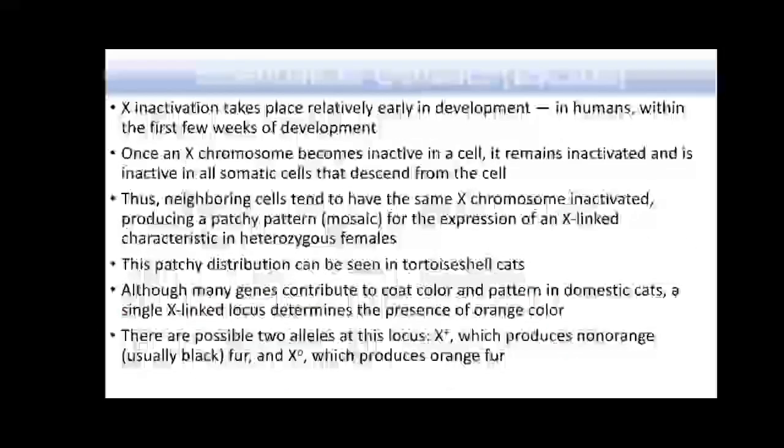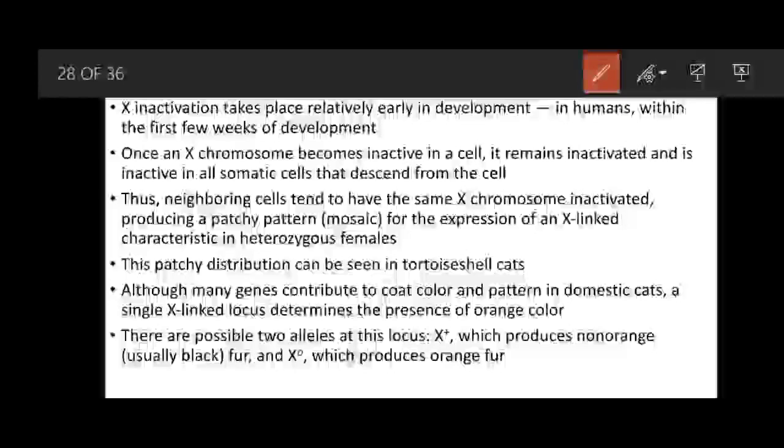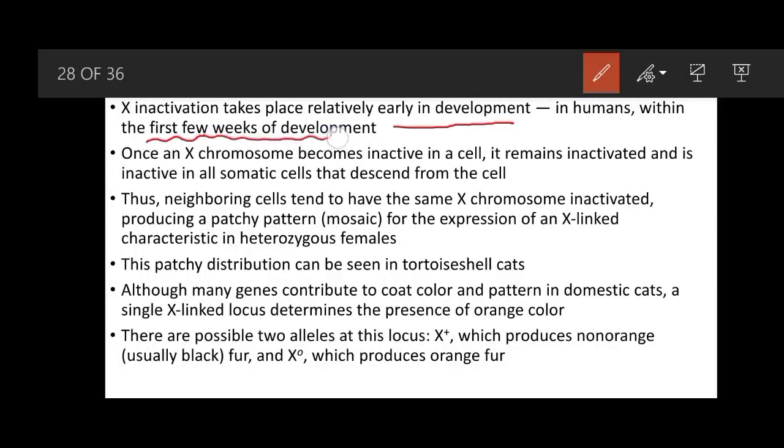X inactivation takes place relatively early in development, and in humans within the first few weeks of development. Once an X chromosome becomes inactive in a cell, it remains inactive in all somatic cells that descend from that cell.